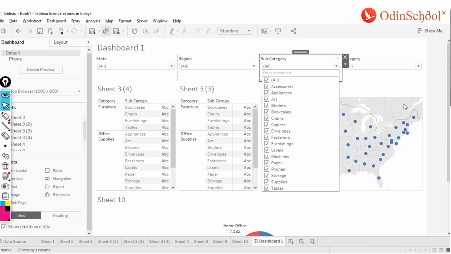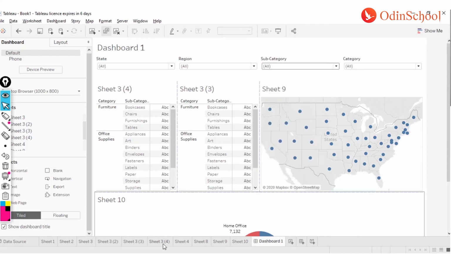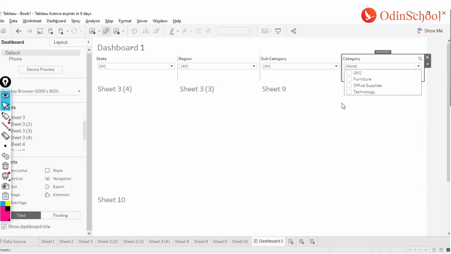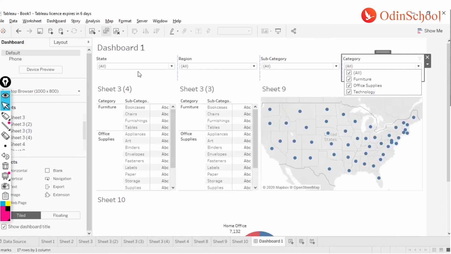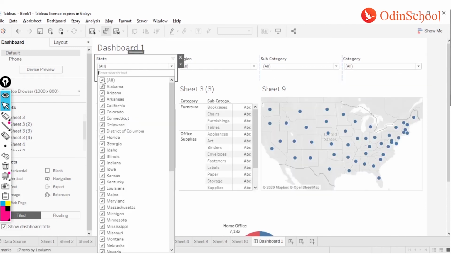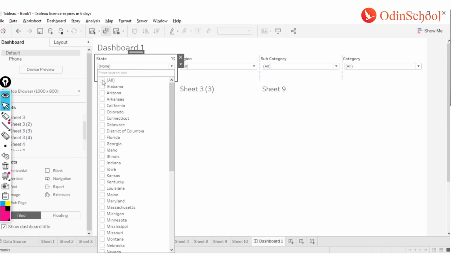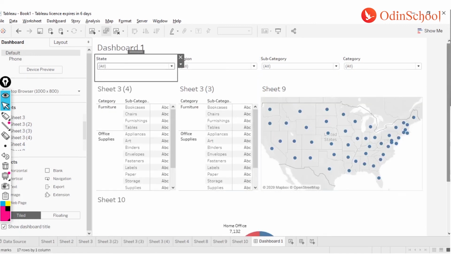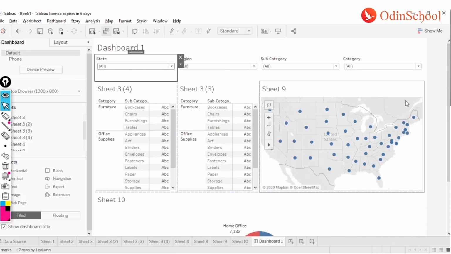but not to all. The third one over here is the category filter, which is applied to all the sheets that we have over here. Now if I uncheck all from here, you see it gets applied to all the sheets that we have on the dashboard. Similarly, your state as well. In case you have only one database, then all using the data source, and all using your related data source, works exactly the same way. Okay, so this is from your dashboard perspective, how you can add your filters.